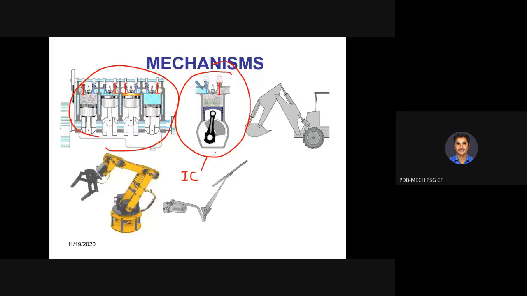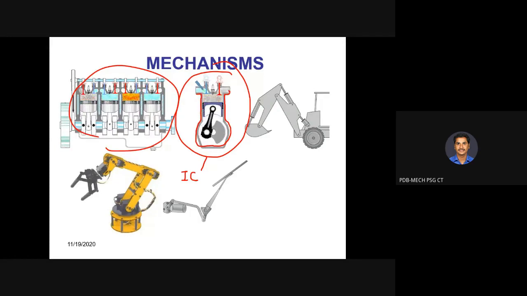What links are there? So what are the links that we are having here? First link is a frame. Let me draw an outline. This is the frame, and all the mechanisms are contained within this frame. So it is a frame.